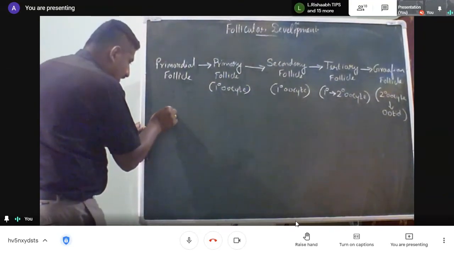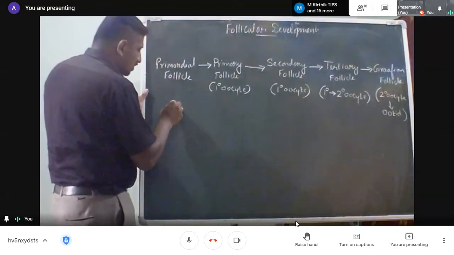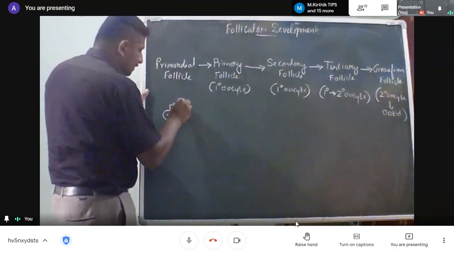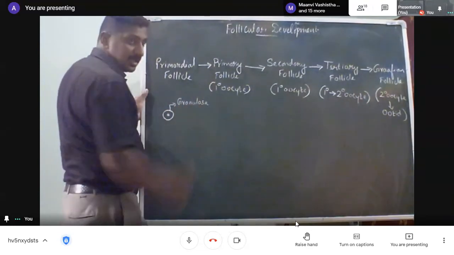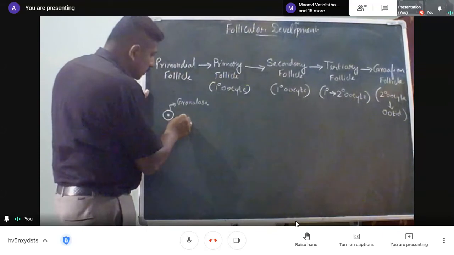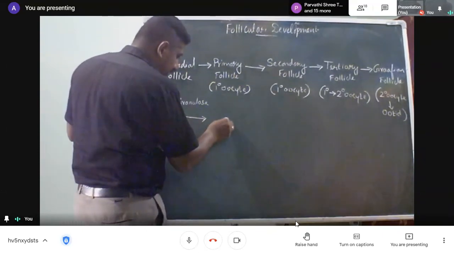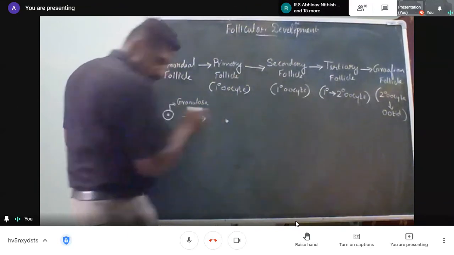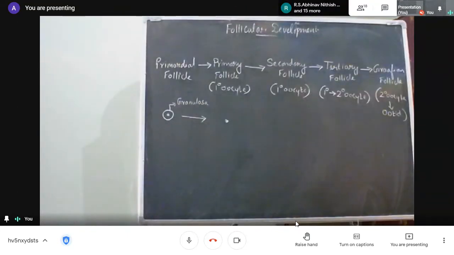Now this is your primordial cell, children. They may have small vacuolar cells with an important cell outside. This is called the granulosa. A layer called the granulosa layer is there. This will transform into the next important structure called your primary follicle. So this will be our primary follicle, and we got a color chalk also to highlight the important things.